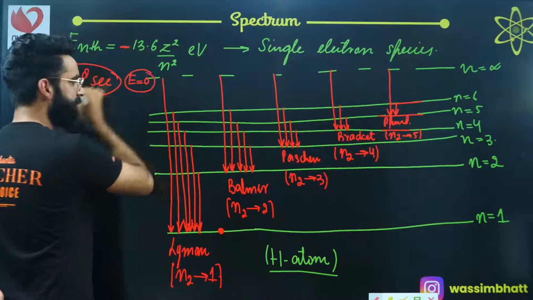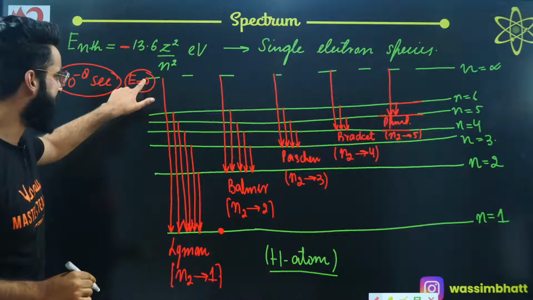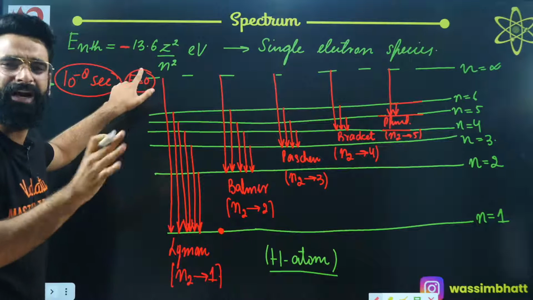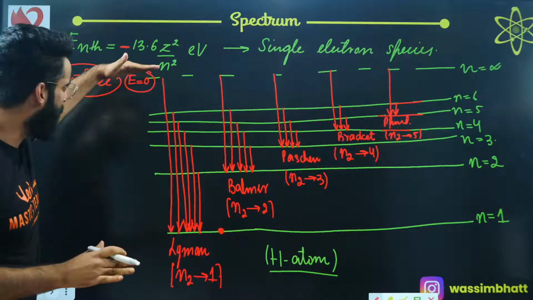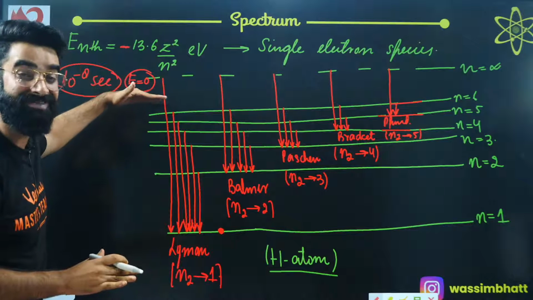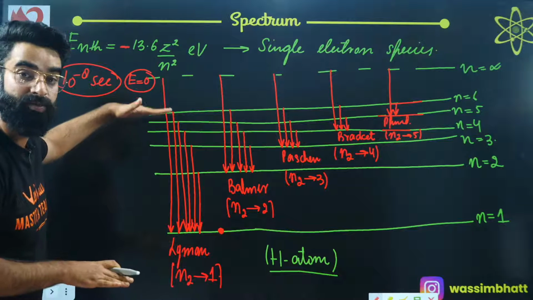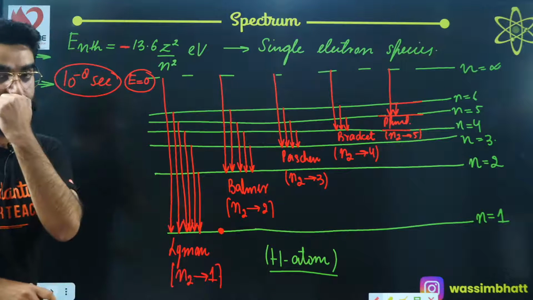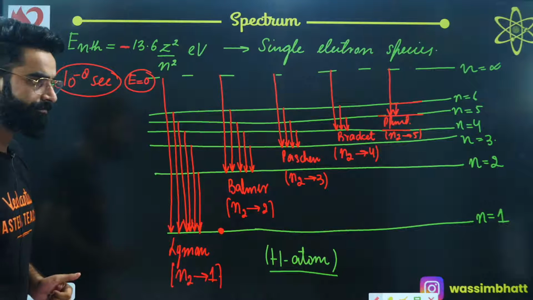That means the electron at the infinite energy state is not under the influence of the nucleus. When the electron comes closer, it comes under the influence of the nucleus. That's why the energy of the electron keeps getting more negative. I'm sure it's clear to you, okay?